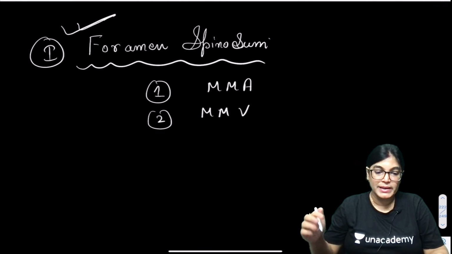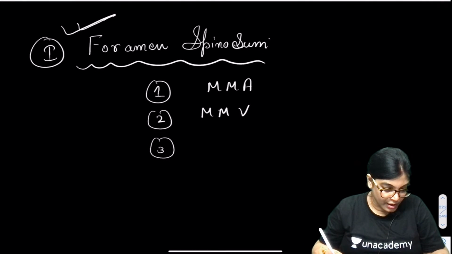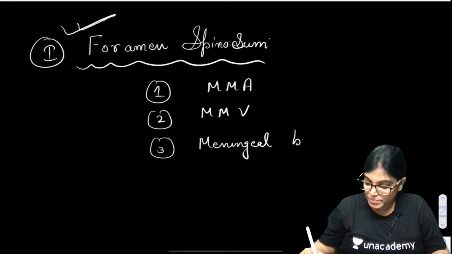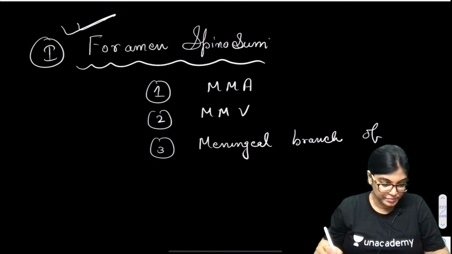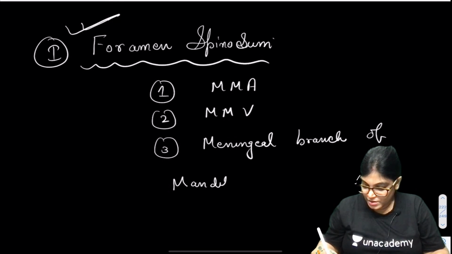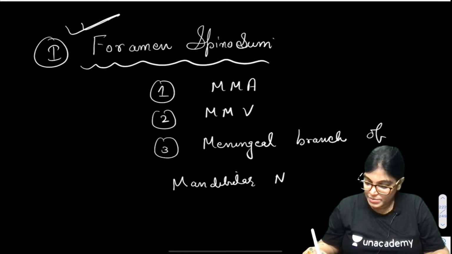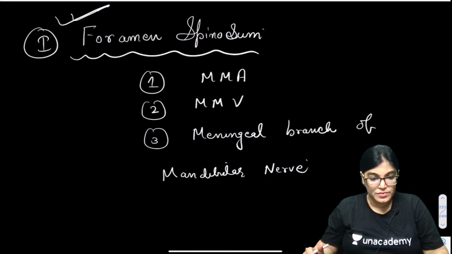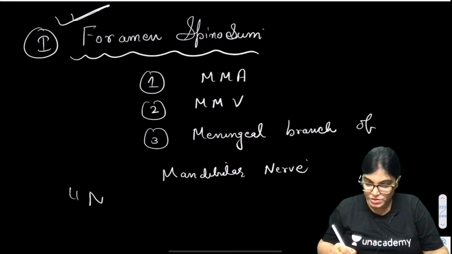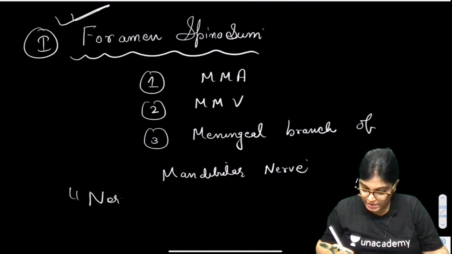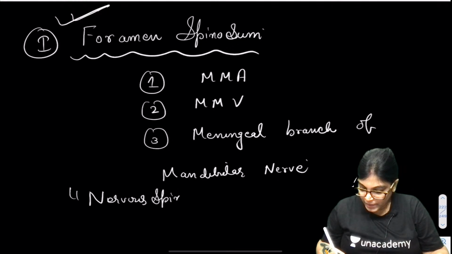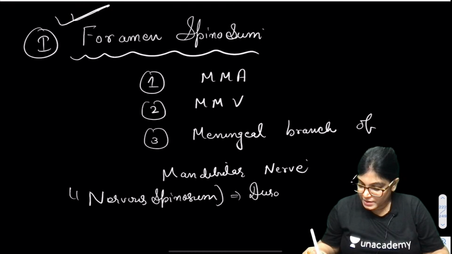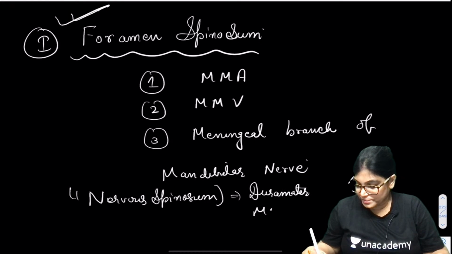And the meningeal branch of the mandibular nerve, which is given a particular name: nervus spinosus. Nervus spinosus is supplying the dura mater of the middle cranial fossa.